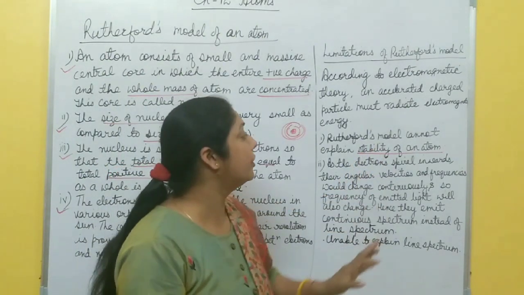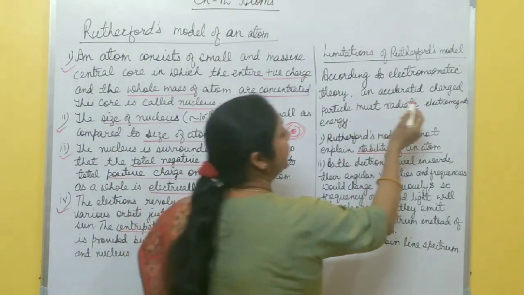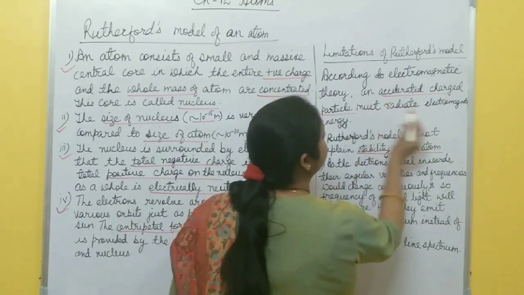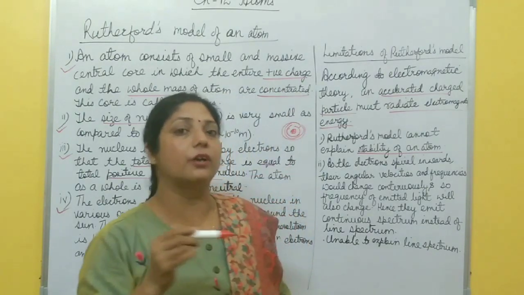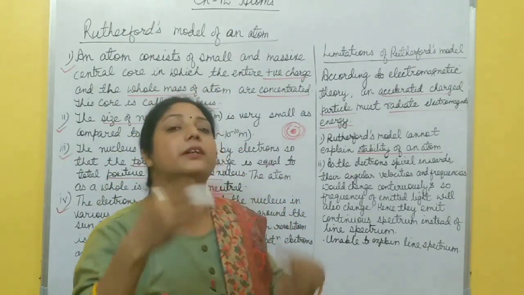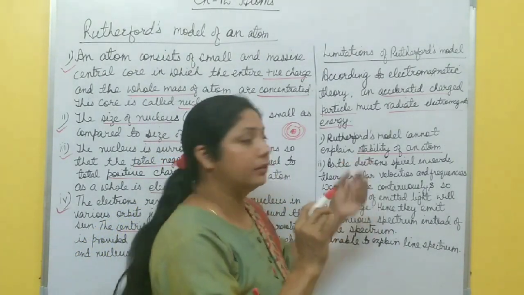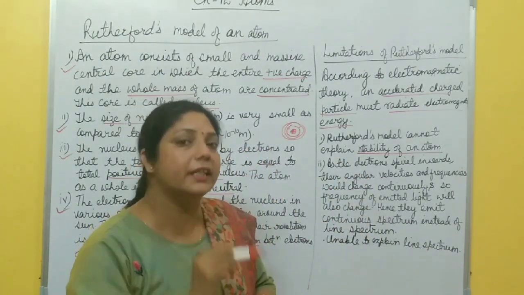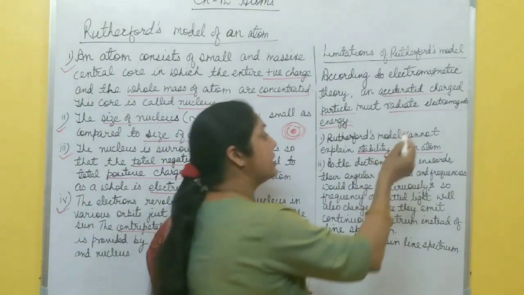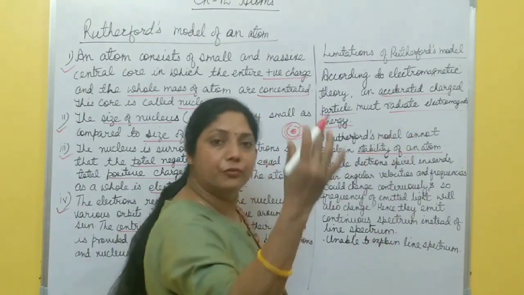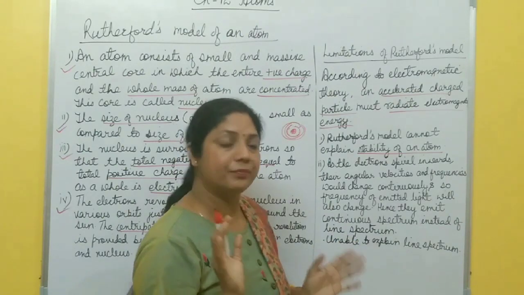Rutherford could not explain the stability of an atom, because according to electromagnetic theory, an accelerated charged particle must radiate electromagnetic energy. It means when an electron revolves around the nucleus in a circular orbit, it continuously loses energy and follows a circular path of decreasing radii. So electrons must follow a spiral path and finally fall into the nucleus. It means Rutherford's model could not explain the stability of an atom.